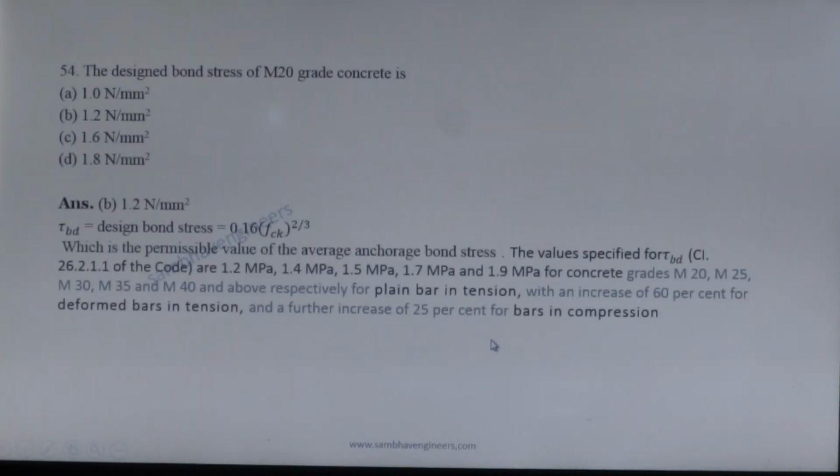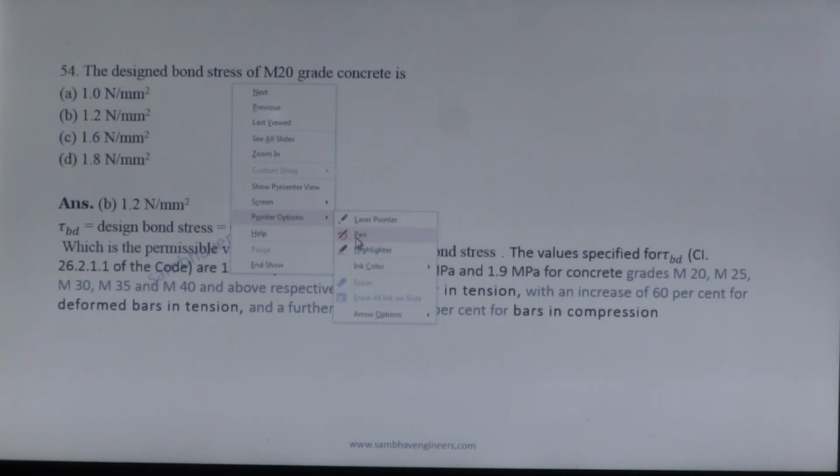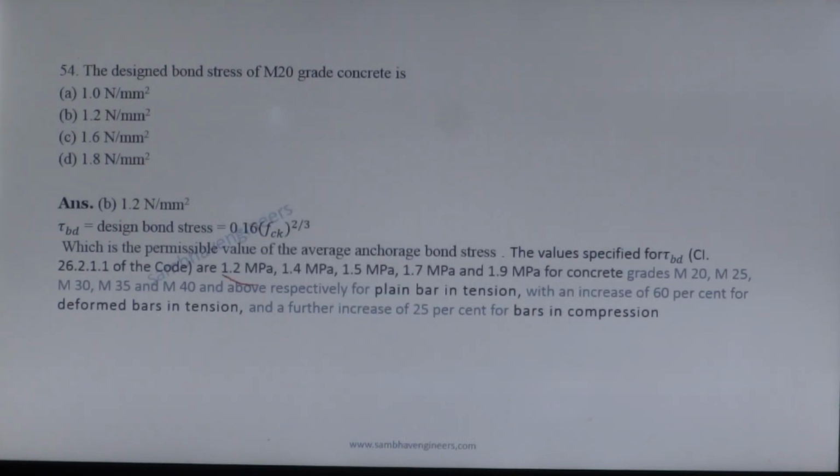Next question. The design bond stress of M20 grade concrete is? The design bond stress tau_bd is given by 0.16 fck to the power 2 by 3. Putting the value of fck equal to 20 Newton per mm square, we get tau_bd equal to 1.2 MPa.